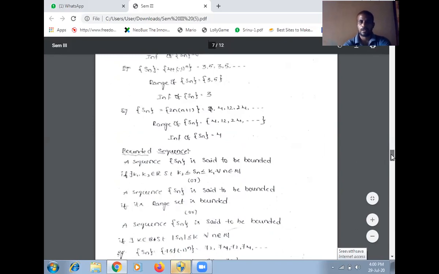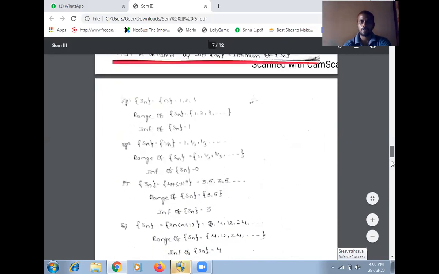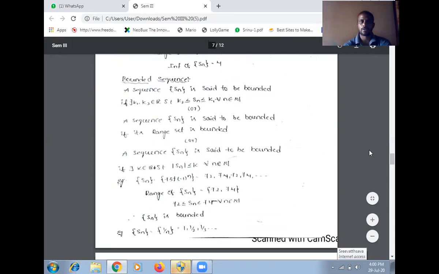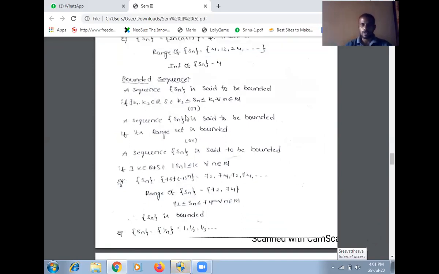So here I am telling bounded sequence. So most important definition, bounded sequence, పరిబద్ధ అనుక్రమం. So what is the definition of bounded sequence?